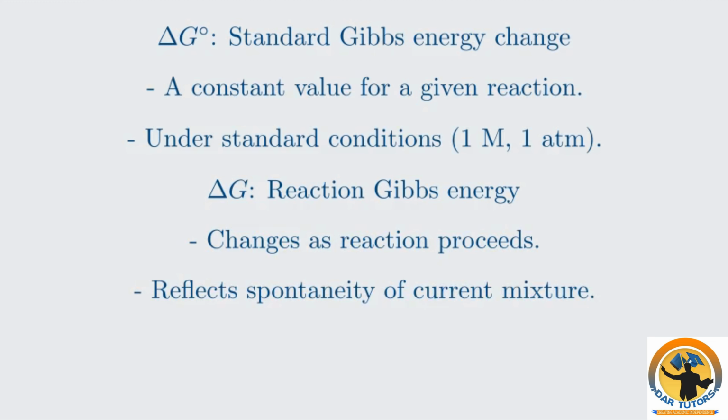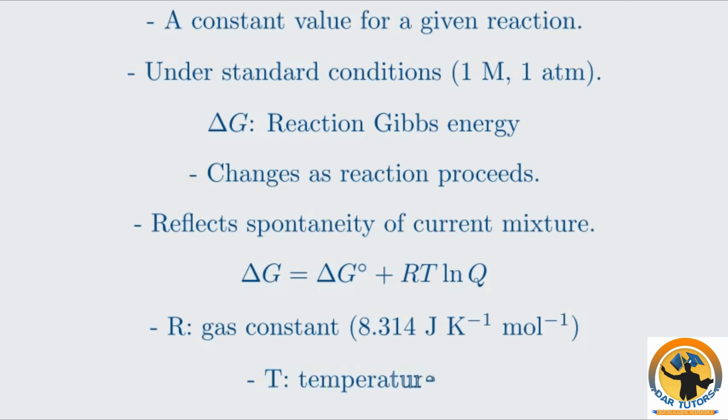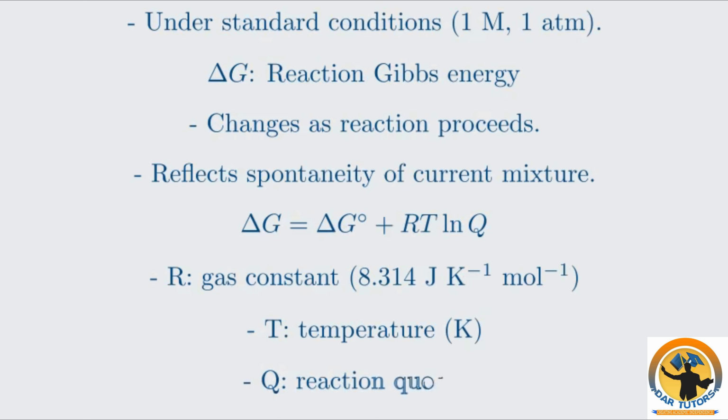These 2 terms are linked by the following equation. delta G equals delta G standard plus RT ln Q. Here, R is the gas constant, T is the absolute temperature, and Q is the reaction quotient, which has the same form as K, but for non-equilibrium conditions. What happens at equilibrium?